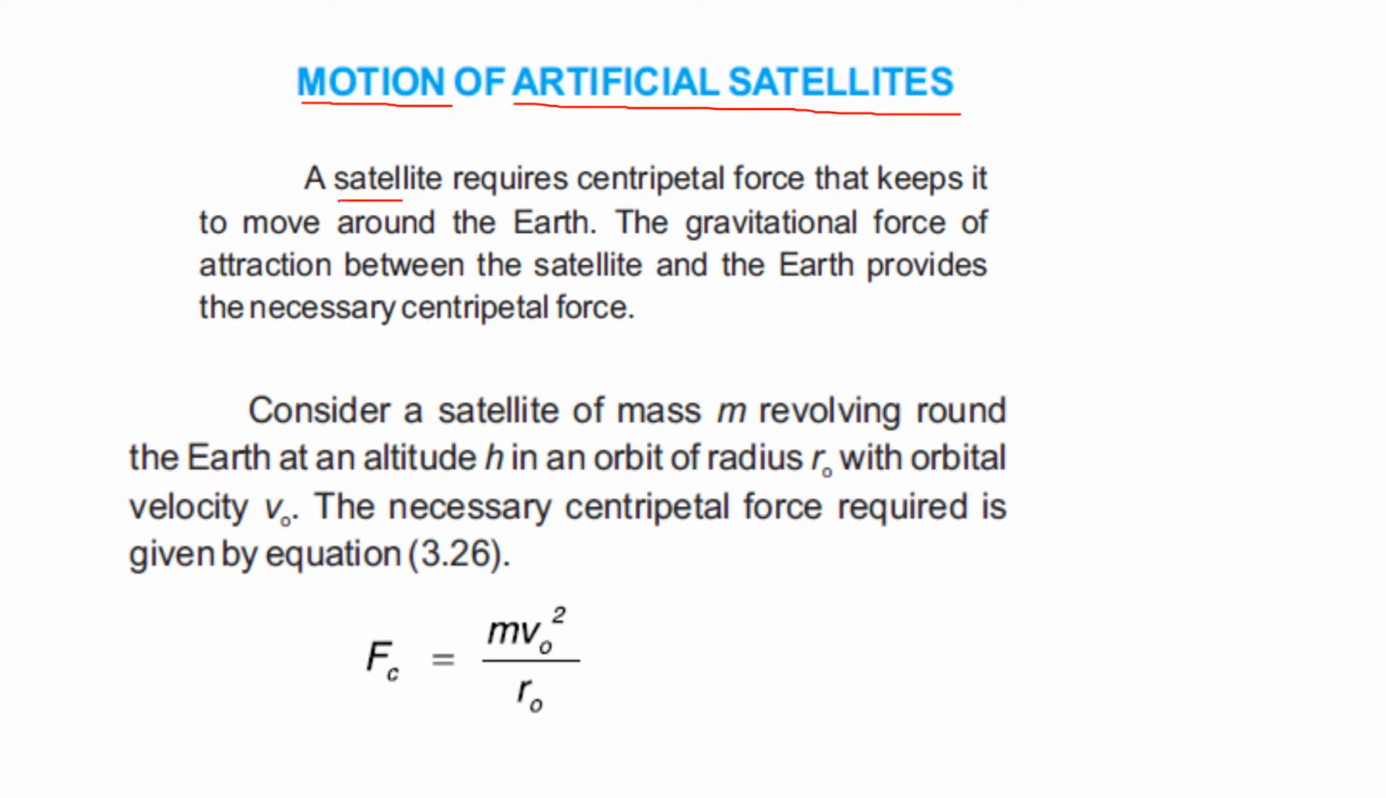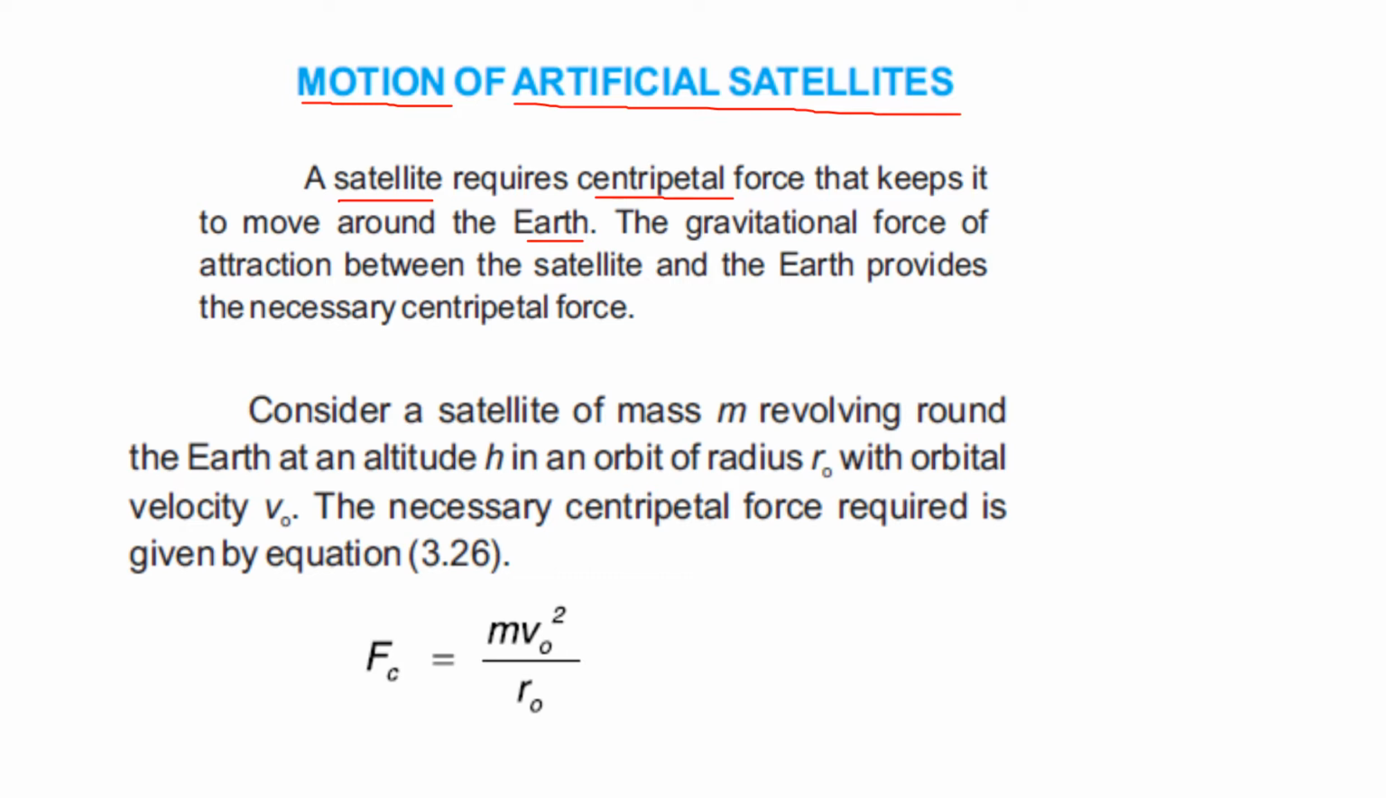A satellite requires centripetal force that keeps it moving around the earth. So all of you know that satellites are moving around the earth and they are moving in a particular circular path. So what keeps the object in a circular path? Basically it is a centripetal force, and all of you know that centripetal force is a force that keeps a body moving in a circle.